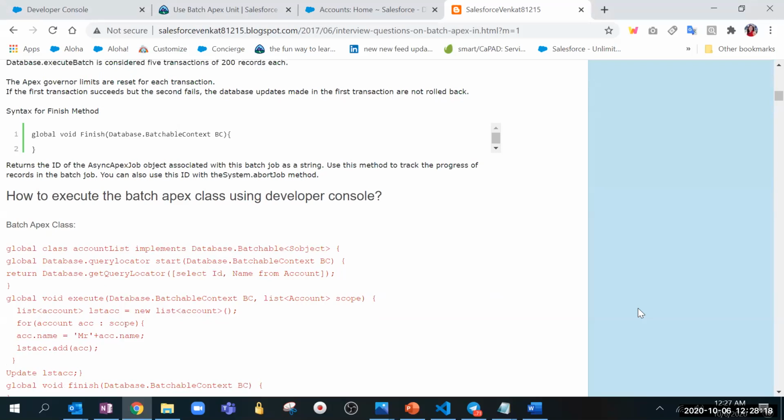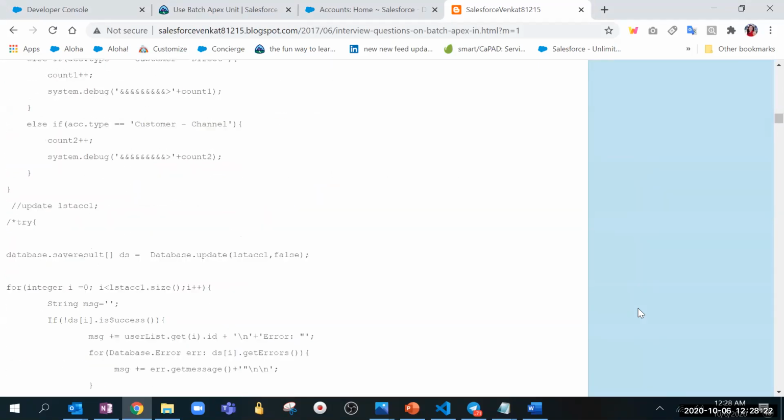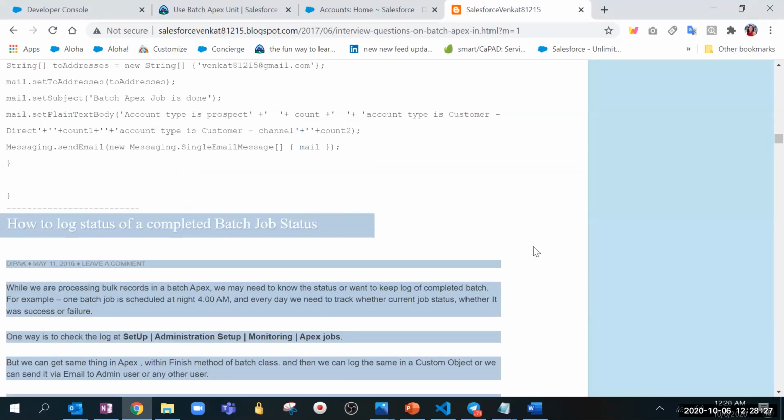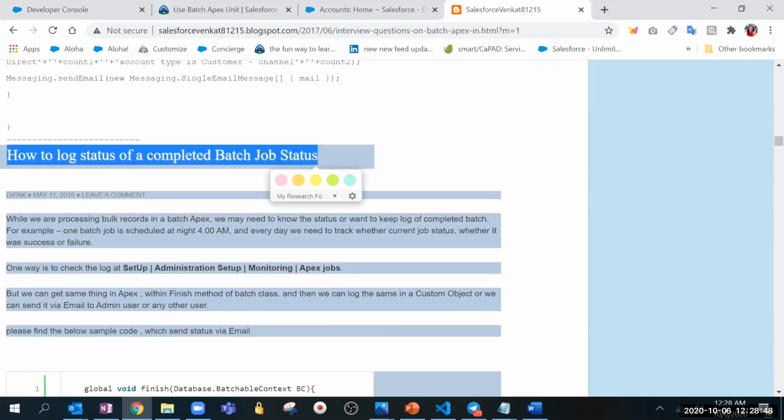So how to execute batch Apex class using developer console? We already did that, so I'm just moving ahead. How to log status of a completed batch job? Can someone tell that? Well, I think that Gyan was telling, right? Queueable job, I'm forgetting, there is a class.